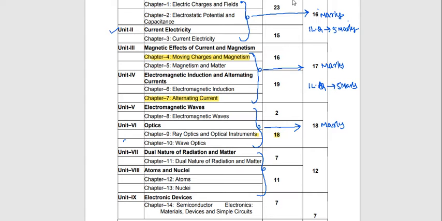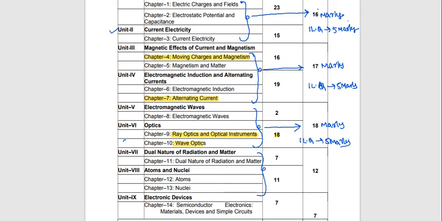In this also you will get one 5-mark long answer question. Going by the previous papers, mostly you will get the long answer question from either ray optics or wave optics. I will also give a few important questions that are mostly repeated.